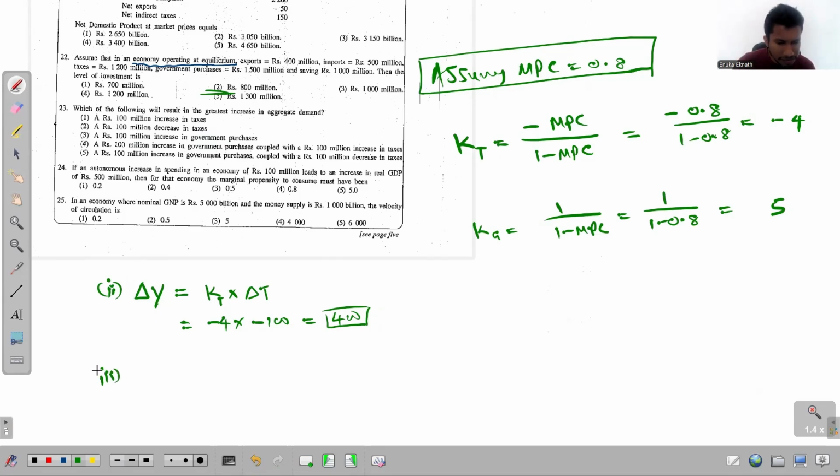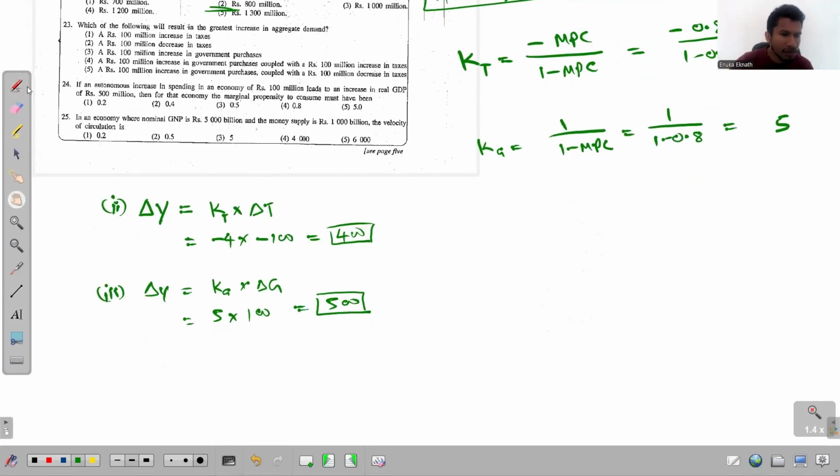The third one: 100 million increase in government purchases. The government purchases multiplier, we multiply by the change in government purchases. That will give you 5 multiplied by 100, so that will be 500.